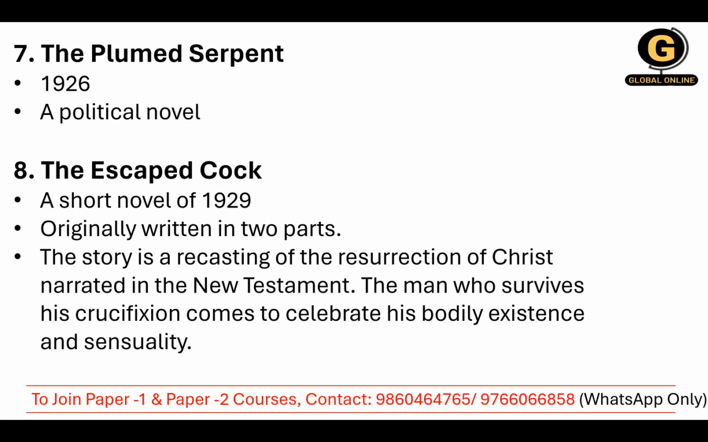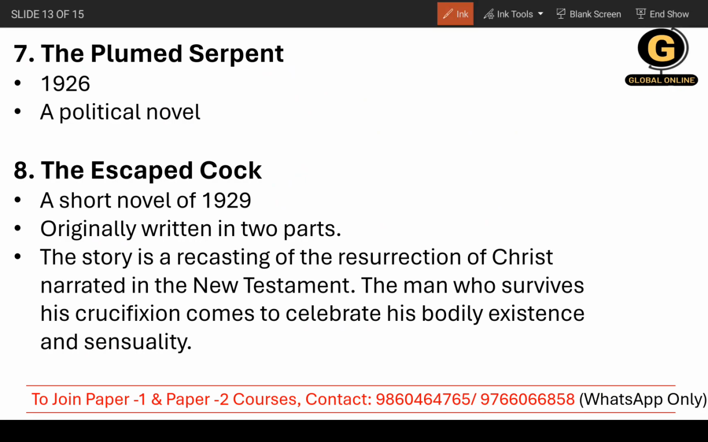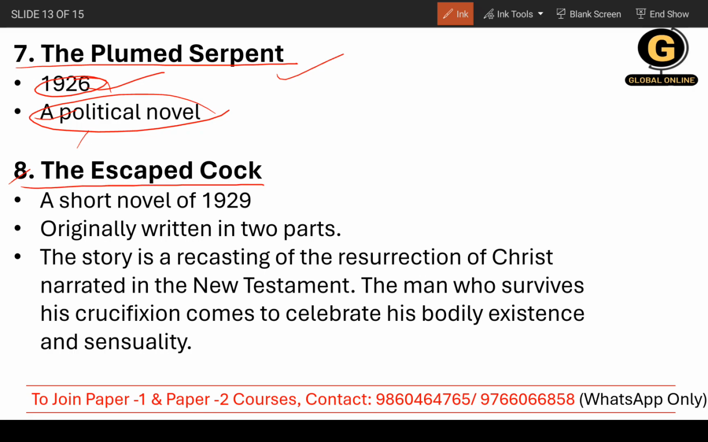Now, the seventh work is The Plumed Serpent, which was published in 1926. You do not need to remember the publishing year. You just need to remember it's a political novel. Do remember this information. And that is also written by D.H. Lawrence. That you need to remember. That is it. Okay. Then the eighth work is The Escaped Cock.